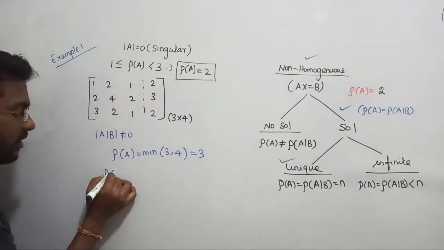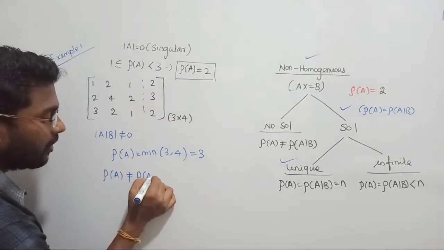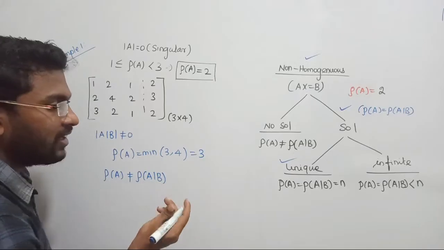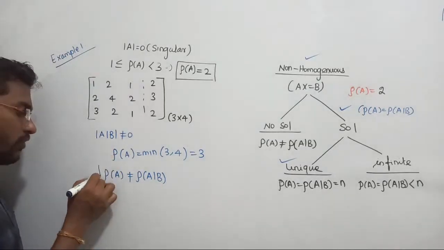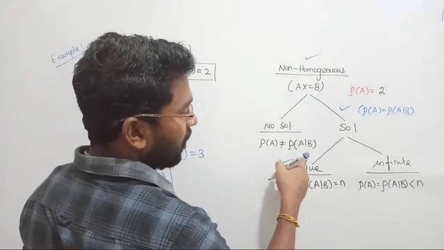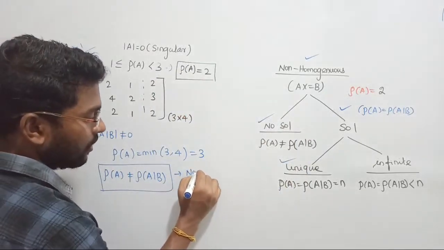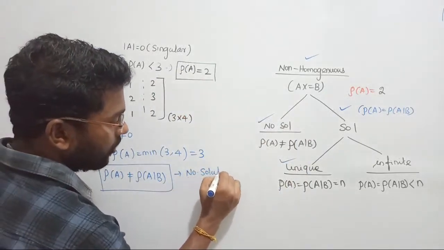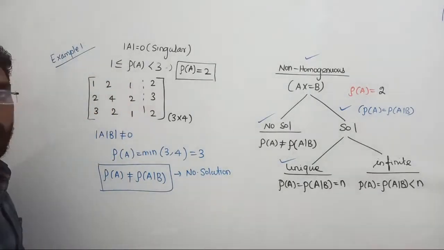So what is the answer? Rank of A is not equal to rank of AB. What did we see? Matrix A is a singular matrix, whereas AB is not singular. So if they are not equal, then what is the correct answer? If rank of A is not equal to rank of AB, the correct answer in that case is no solution. For the given system, you will never have any solution.